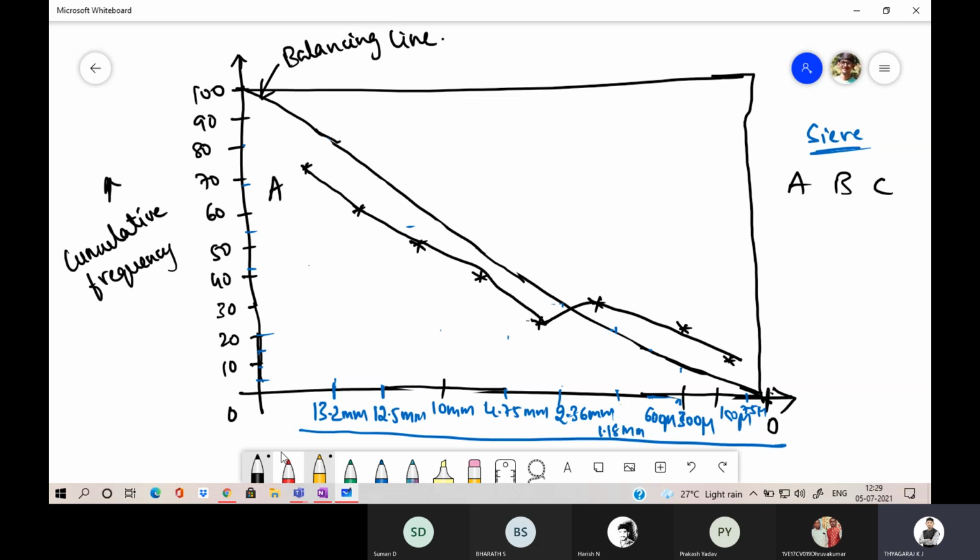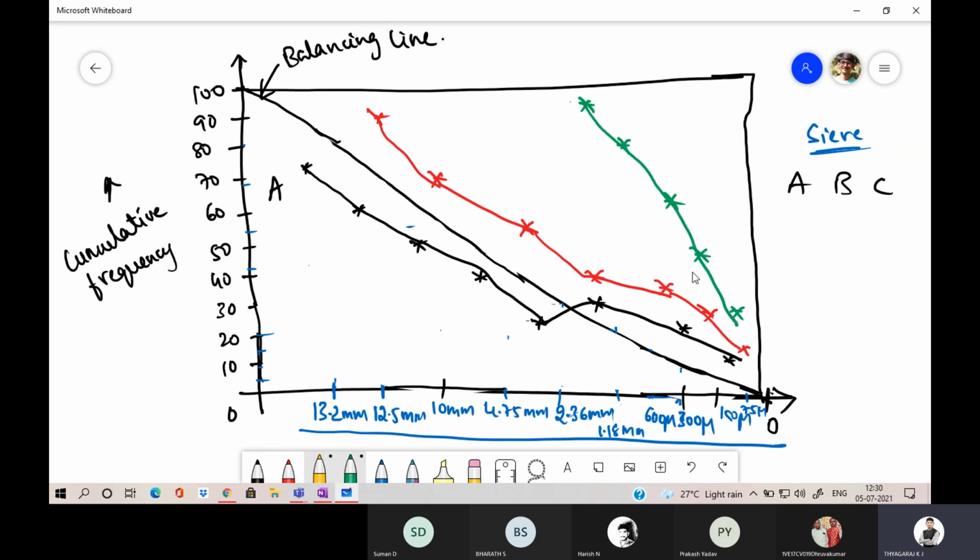This is material A. Then similarly for material B, you are going to mark the points like this and join the line. Then similarly for material C, you are going to mark for the given sieve sizes. So it will look like this. After plotting, you are going to hold the scale and make the line balancing.